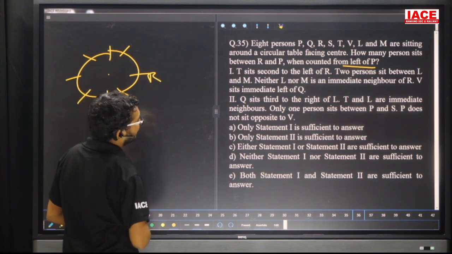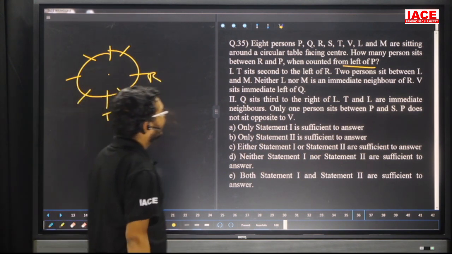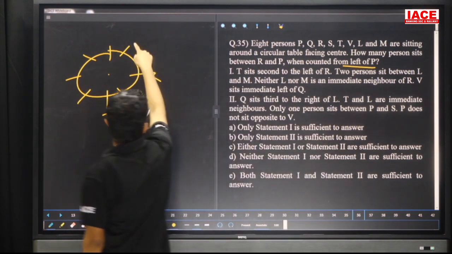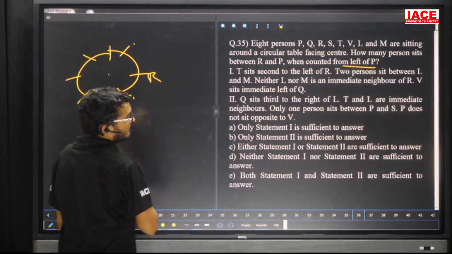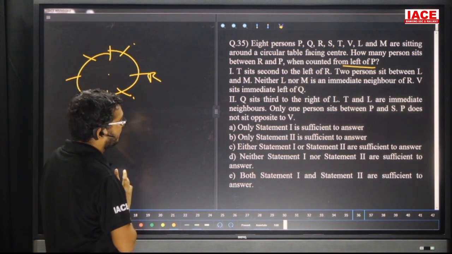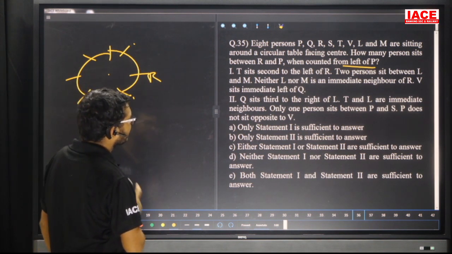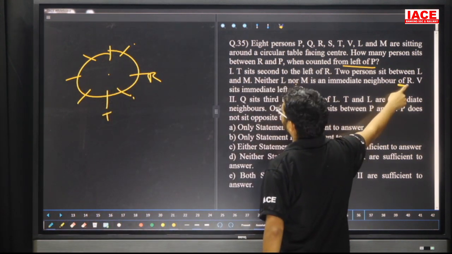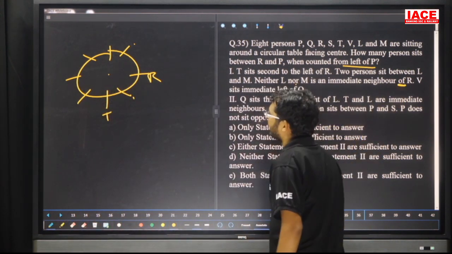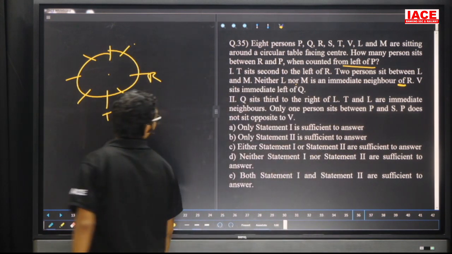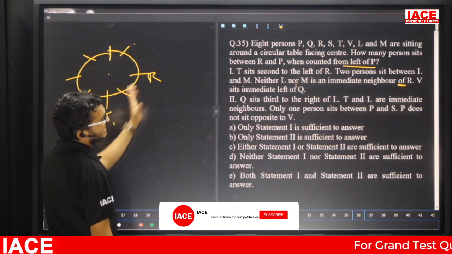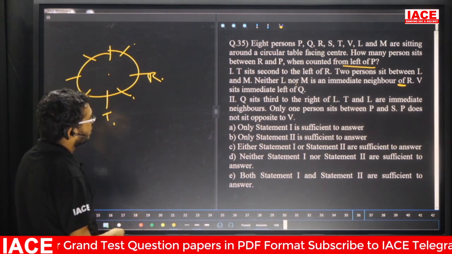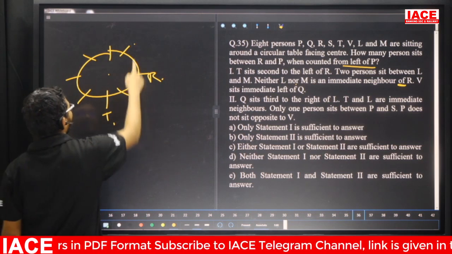Next, two persons are between L and M. L and M are not immediate neighbors of R. Next, only one person is between P and S. V is immediate left of Q. See here: first point, T is second left of R. Two persons between L and M, but L and M are not neighbors of R.